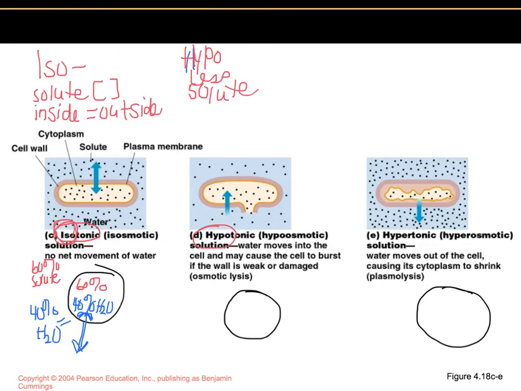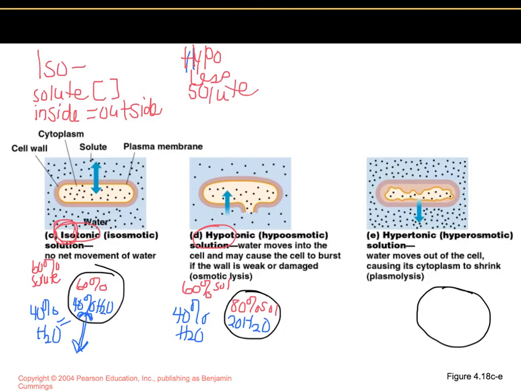So now let's use numbers again. On the outside of the cell, we have 60% solute. On the inside of the cell, let's make it 80% solute. Now let's do the math. If it's 60% solute on the outside, then that means it's 40% water, and then 20% water inside.